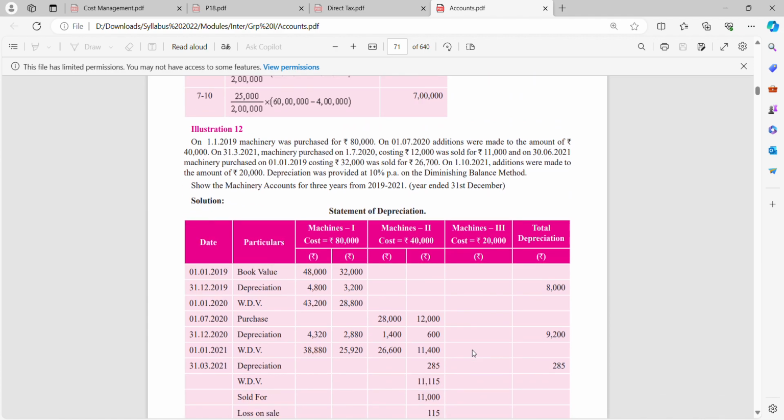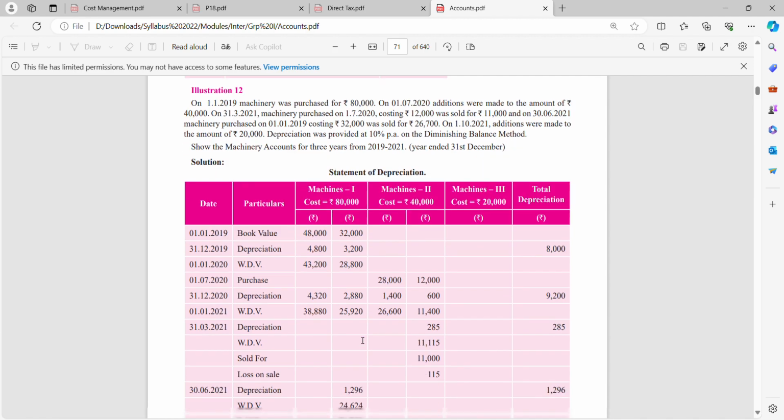Now we are supposed to find out the value of the machinery, and depreciation is to be provided on the diminishing balance method. So obviously on 48,000 and on 32,000 you will provide depreciation at the rate of 10%. You will get 43,200 and 28,800. This machine is with you for 2 years and 3 months, and after that you are selling it away.